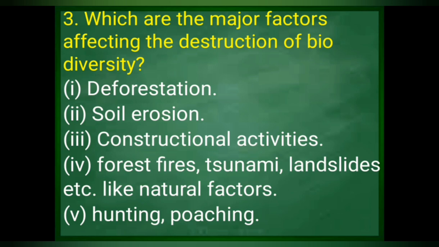Next question, which are the major factors affecting the destruction of biodiversity? The first point, deforestation, soil erosion, constructional activities, forest fires, and natural factors like tsunami, landslides, etc., hunting and poaching.